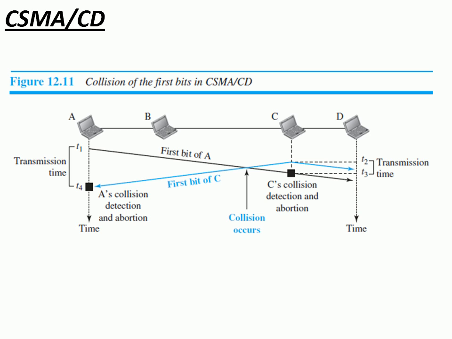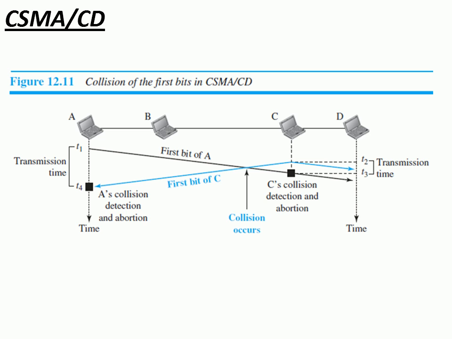As you can see here, B is nearer to A, so B will receive the data after some time. Compared to B, C will take some more time to receive the data from A, and similarly for D. Then at time t2, station C also wants to send data. C checks whether the transmission medium is free or busy, and it finds that at time t2 the medium is free.